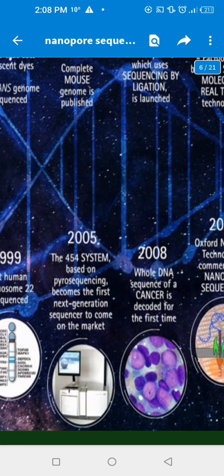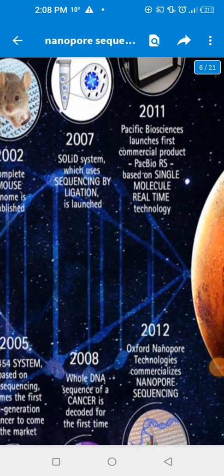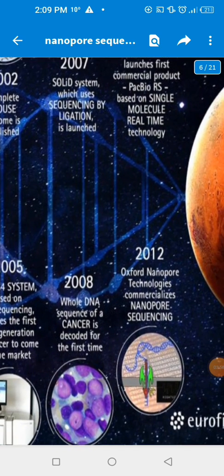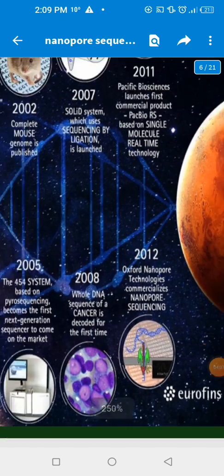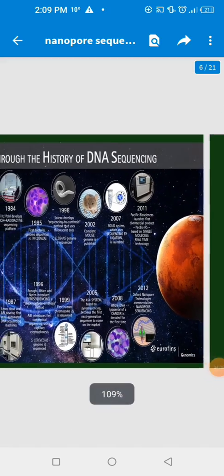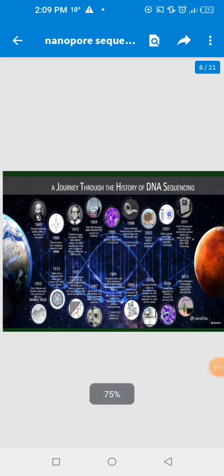In 2008, the whole DNA sequence of a cancer was decoded for the first time. In 2011, Pacific Biosciences launched its first commercial product, PacBio RS, based on single molecule real-time technology. In 2012, Oxford Nanopore Technologies commercialized nanopore sequencing. So that is a little about the history of DNA sequencing.